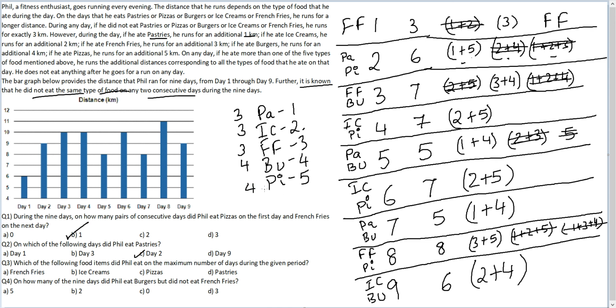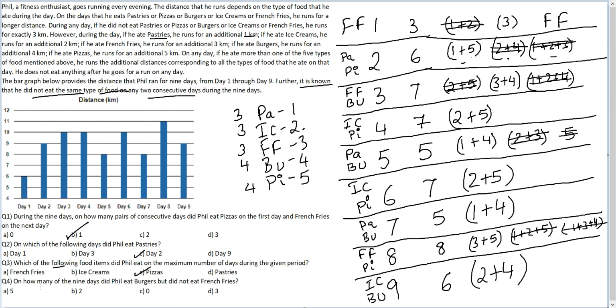Pizzas is also on 4 days. Now your answer has to be one of two, burgers or pizzas. But because the question says which of the following food items, you only look for one of the options. French fry is not the answer, ice cream is not the answer, pastry is not the answer. The answer has to be pizzas. It was eaten on 4 days.